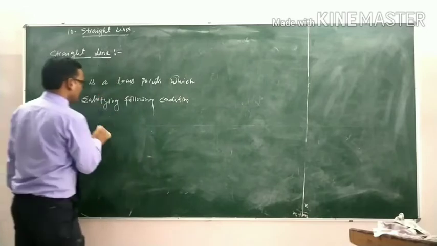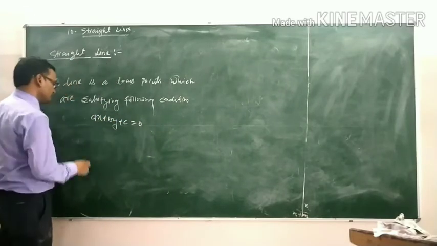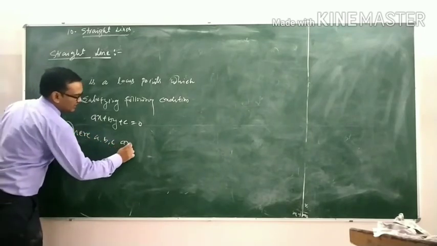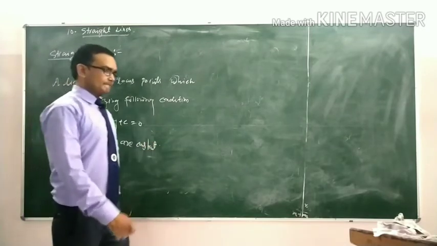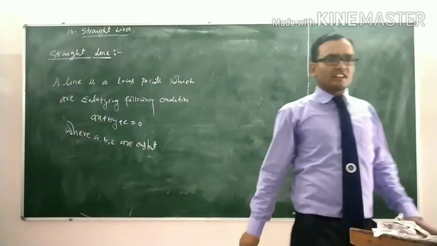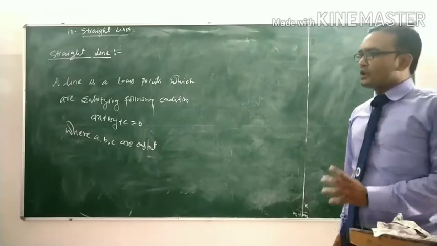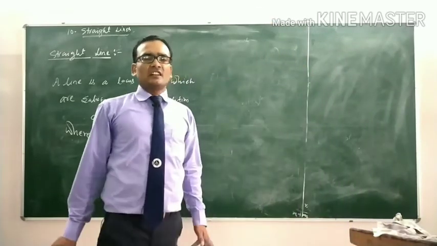The condition is ax + by + c = 0, where a, b, c are constants. That means a line satisfies the condition ax + by + c = 0, where a, b and c are constants.